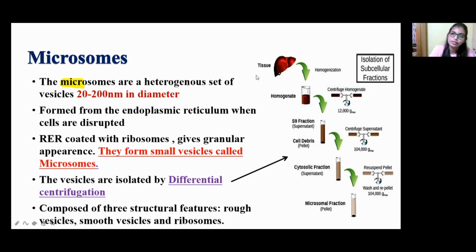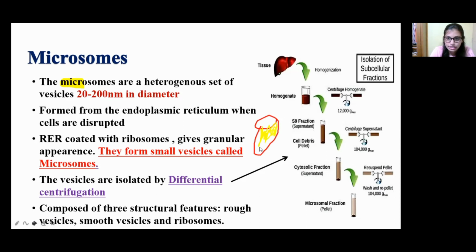Okay, starting, we have to take the tissue and homogenize it. Homogenization is nothing but just mixing, just crushing. After the homogenization, we get the homogenate. We have to centrifuge that homogenate, and after the centrifugation, we get the supernatant. Supernatant is nothing but the upper part. For example, this is a test tube, right? Something we have centrifuged inside the test tube. The thing which is present in this part is the supernatant, and the molecules which settle in the bottom.